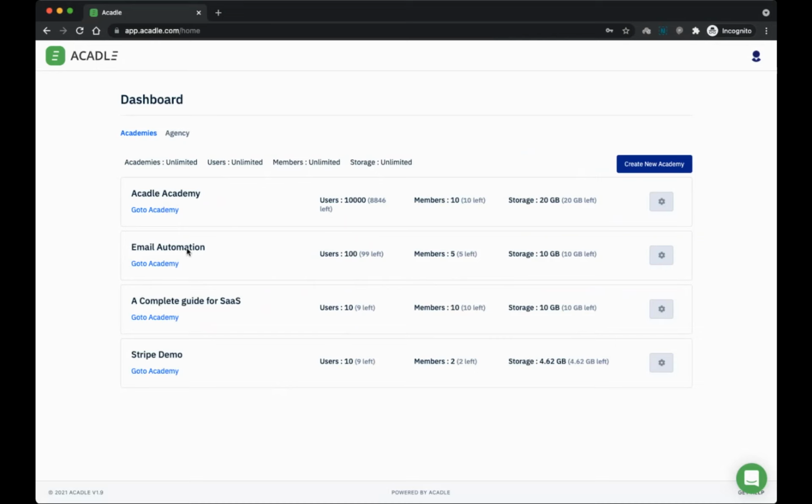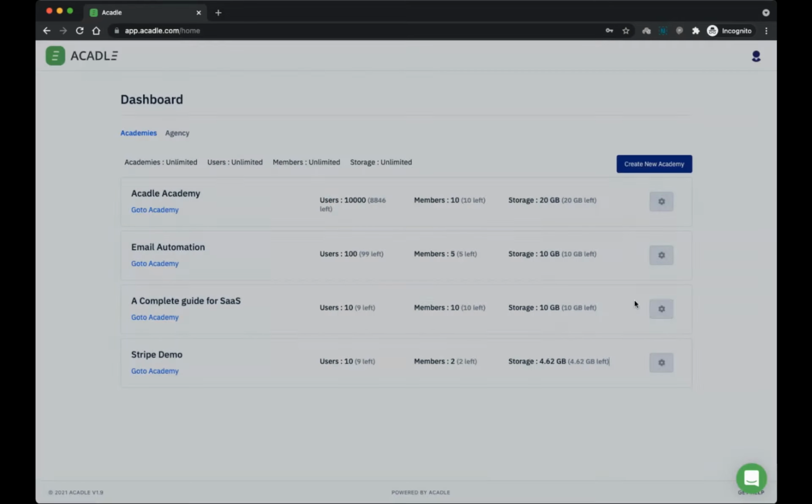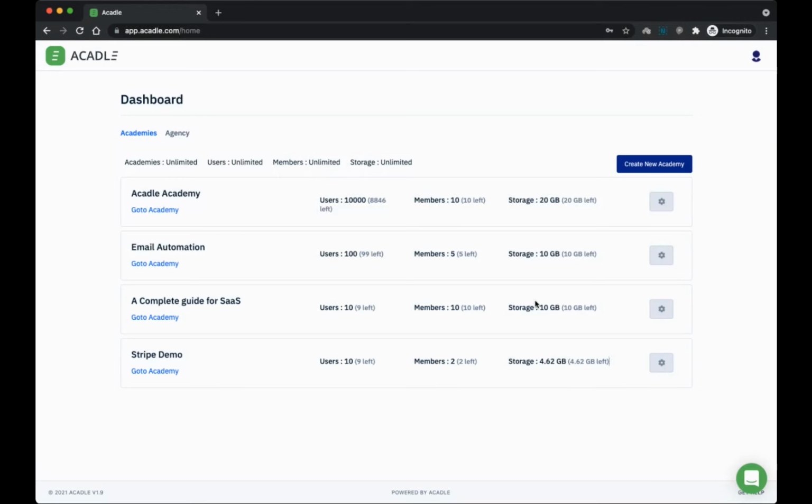So the entire credits can be distributed as per your needs. For example, if I want to distribute 1,000 for this, if I want to distribute 500 for this, I'll be able to distribute the credits by clicking here. So the overall credits can be easily distributed by clicking on this. And you can create a new academy by clicking here.